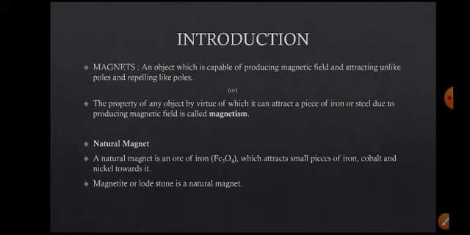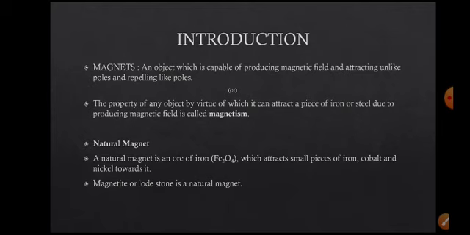The property of any object by virtue of which it can attract a piece of iron or steel due to the producing of a magnetic field is called magnetism. Here natural and artificial magnets are available. Natural means the magnets which are developed on their own, by nature.